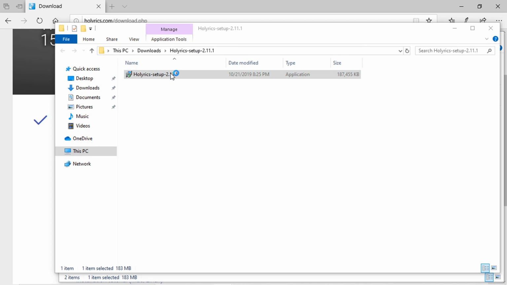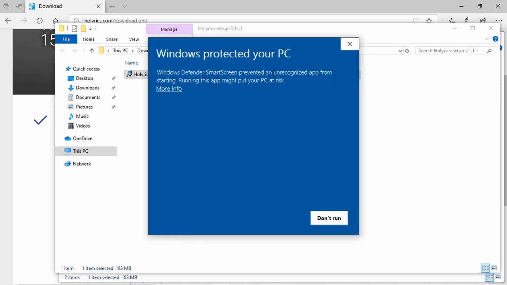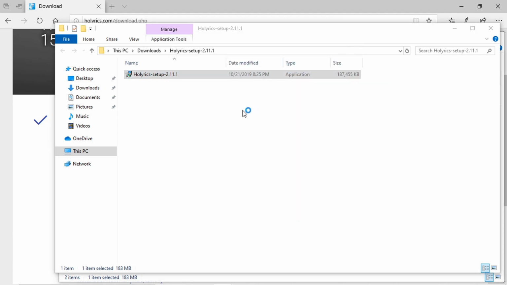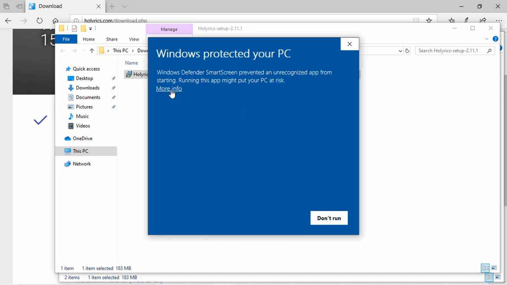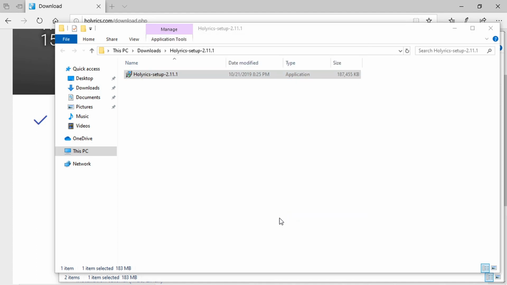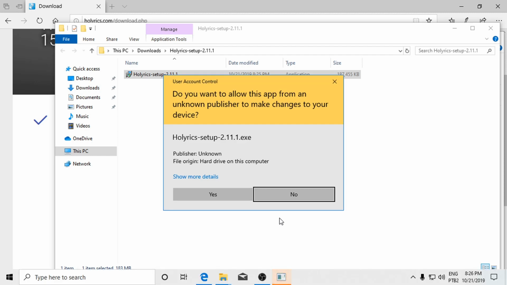Now when you click it, you might receive a message saying that Holyrics is not recognized. That's because unfortunately Holyrics is still developed by an independent developer, so it's not like a big company or anything. So Microsoft complains about not knowing the company who developed the software, so it gives you this warning here saying that to protect your PC, it's better for you not to install it. So if you face this issue when you install Holyrics, you can simply click on this more info and then this button run anyway will show up. We guarantee that we are not installing any virus on your computer or any malware or anything that will spy on you on your computer.